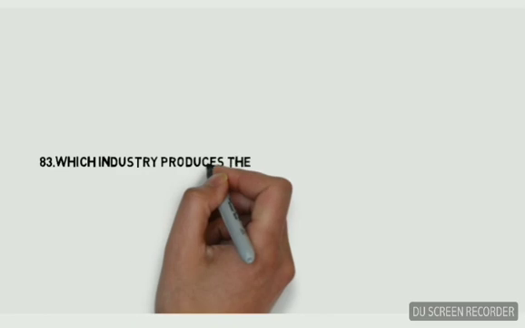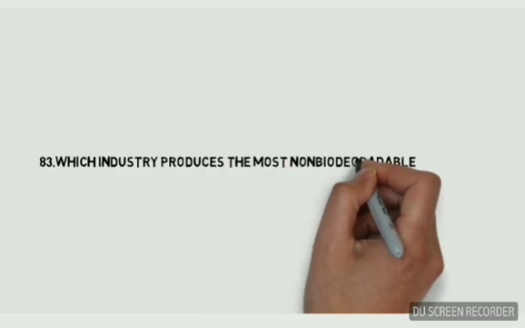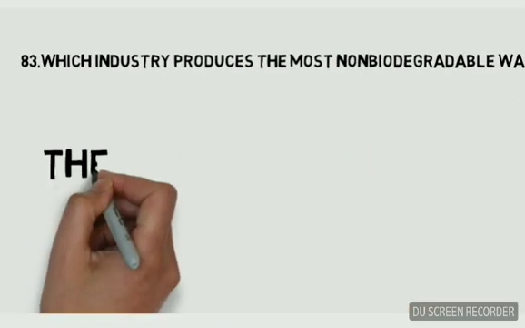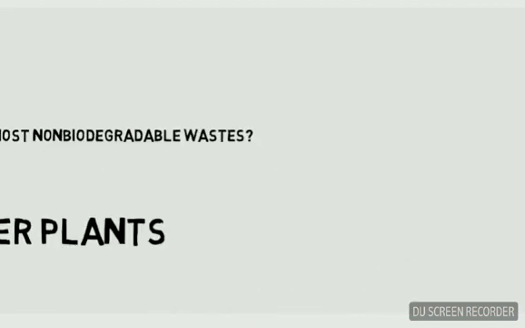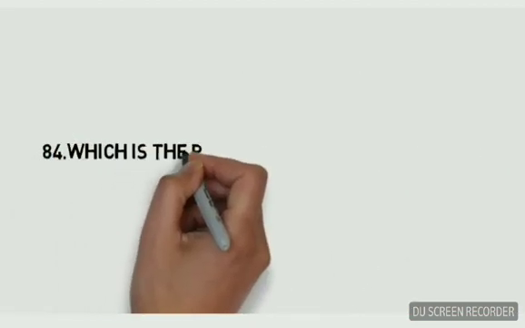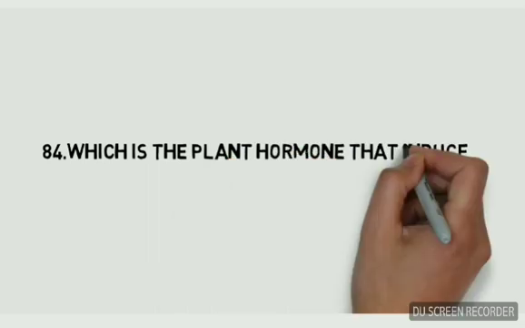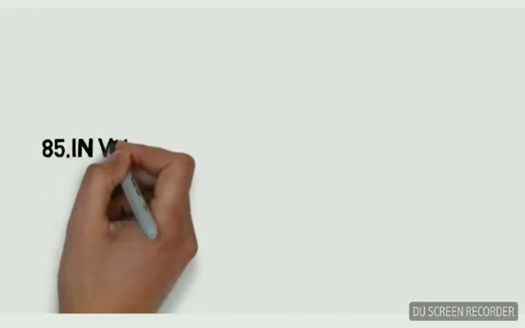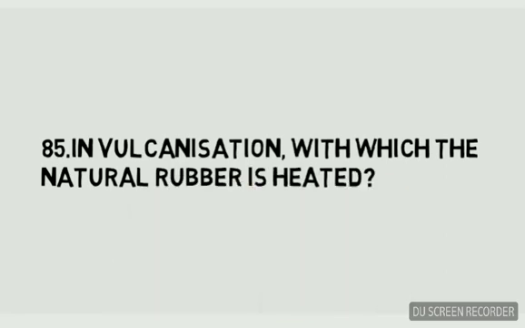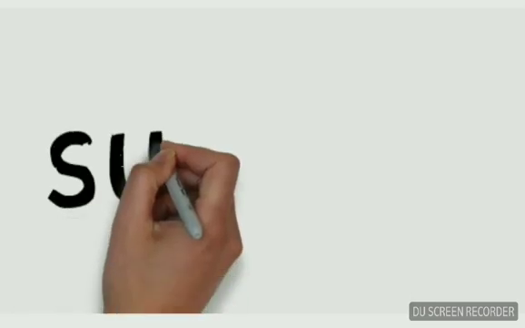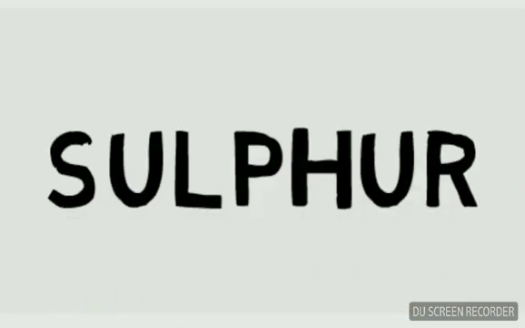Which industry produces the most non-biodegradable waste? Thermal power plants. Which plant hormone induces cell division? Auxins. In vulcanization, with which is natural rubber heated? Sulfur.